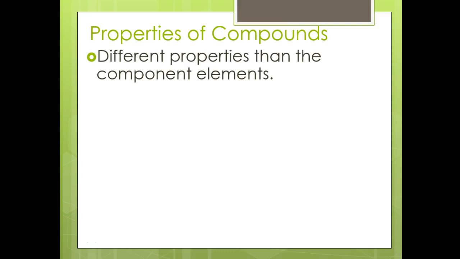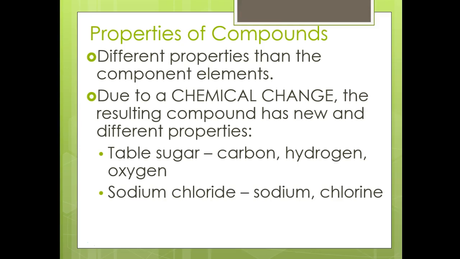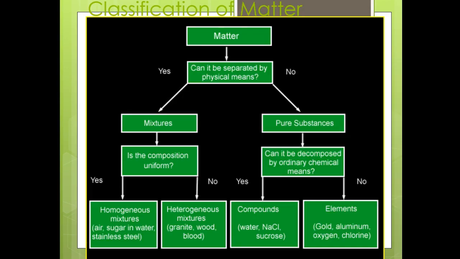Different properties than the component elements. Due to a chemical change, the resulting compound has new and different properties. So table sugar is going to turn into carbon, hydrogen, and oxygen. Sodium chloride is going to turn into sodium and chlorine. Water is going to turn into hydrogen and oxygen. Okay, this is what I was talking about.